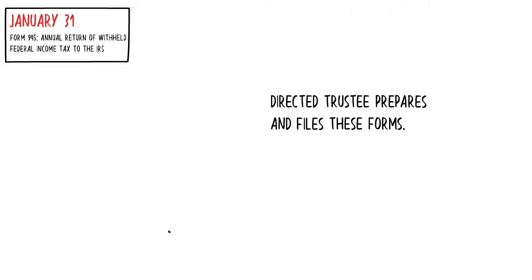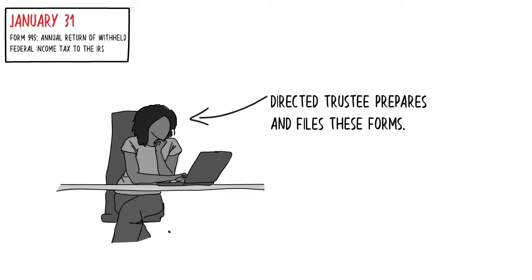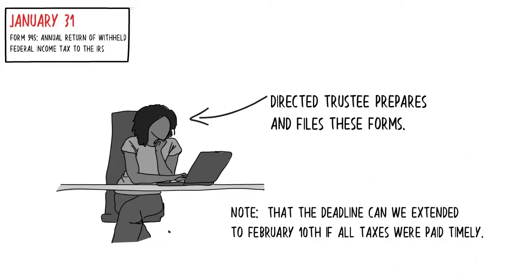January 31st. Form 945, Annual Return of Withheld Federal Income Tax, is due to the IRS. The custodian-directed trustee of the plan generally prepares this form and files with the IRS on the plan's behalf. Note that the deadline can be extended to February 10th if all taxes were paid timely.